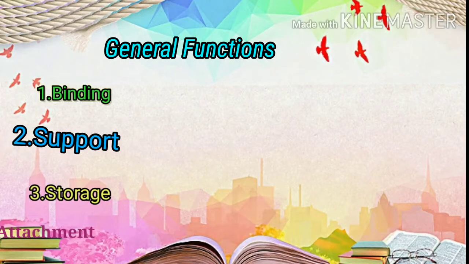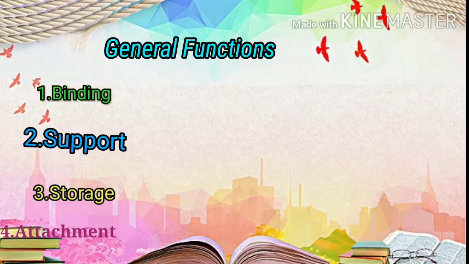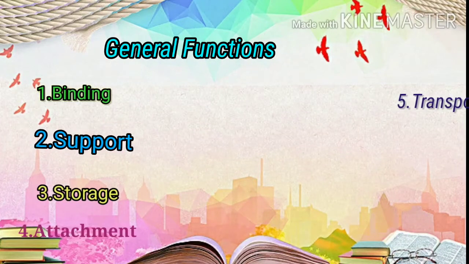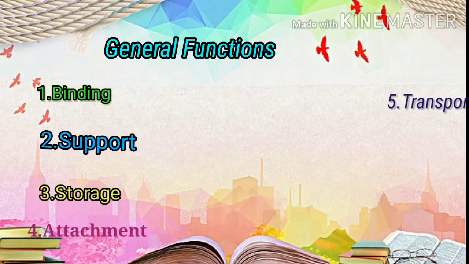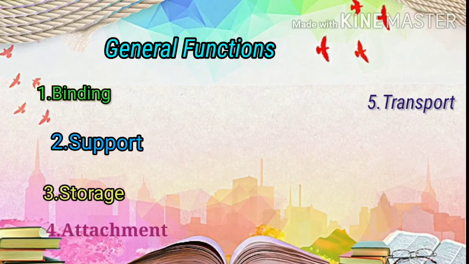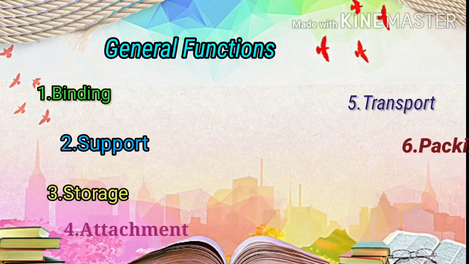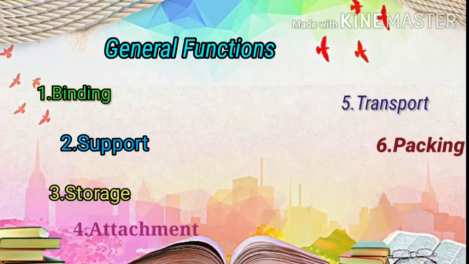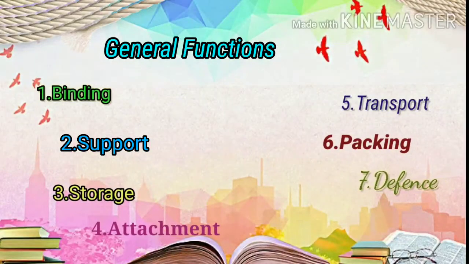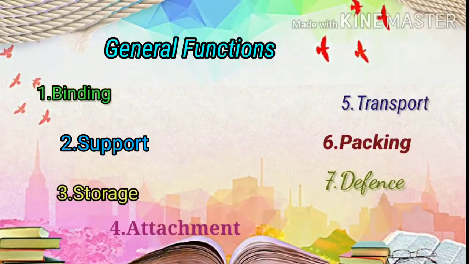Next is attachment. Connective tissues like ligament and tendons binds the different tissues together. Transport. Blood and lymph, which are fluid connective tissues, help in the transport of various materials in the body. Then next is packing. Areolar connective tissue acts as a packing material in different organs. Then defense. Plasma cells, lymphocytes and macrophages found in the matrix of connective tissue strengthen the immune system of the body.